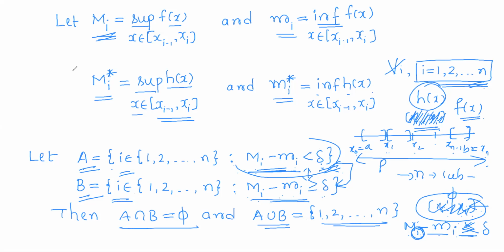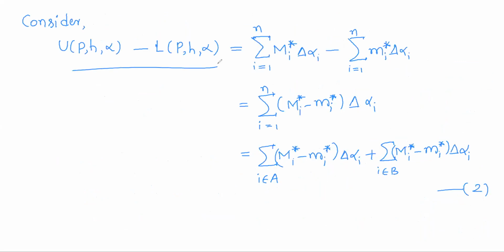Now, with respect to the partition P, consider the difference U(P, h, alpha) minus L(P, h, alpha). By definition, this is the upper Riemann-Stieltjes sum of h with respect to the partition P and the monotonically increasing function alpha, and L(P, h, alpha) is the lower Riemann-Stieltjes sum of the function h with respect to the partition P and the monotonically increasing function alpha.